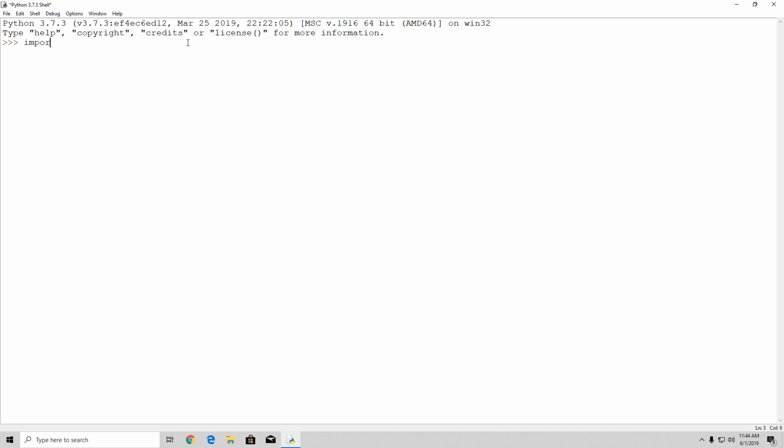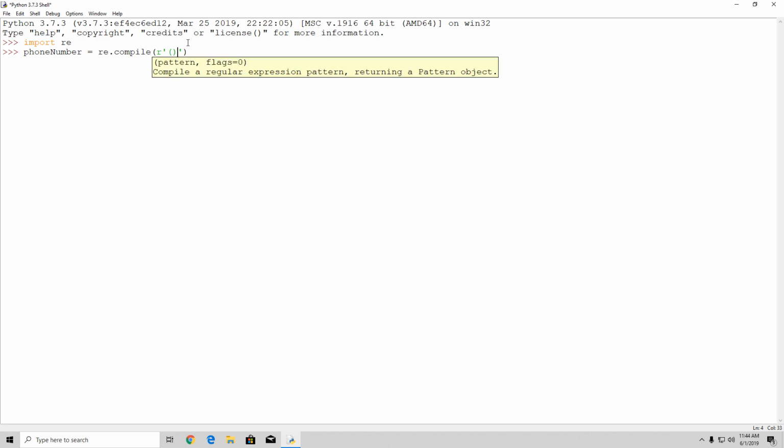So for example, import re first of all. Then we're going to type right here phone number equals, and then we're going to specify the re.compile function, but in between the brackets, we're not going to do the same thing as before, just by simply specifying the \d. Right here, in between the single quotes, we're going to specify open and close brackets, and then once again, open and close brackets.